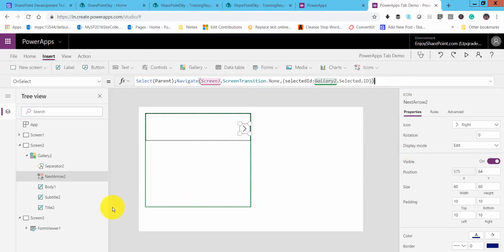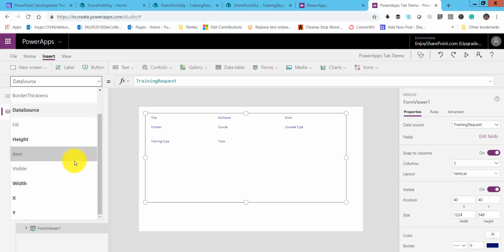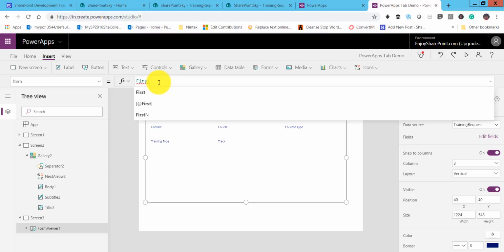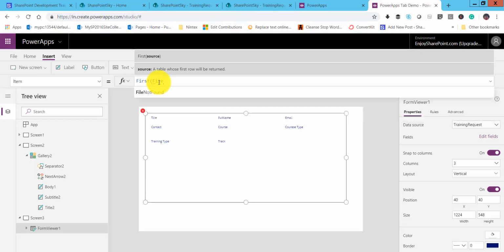So next, on the form in this one, the data source is training request, but we have to filter the record because we want to display one record, whatever the user sent from this gallery 2. So on this, I will go to the item tab, and we have to filter the record. So we will take the first record. Whatever we are getting, we will take the first record, and now we will filter it.